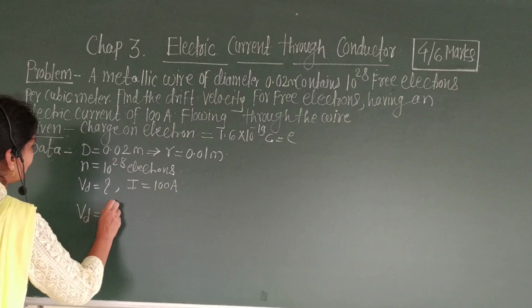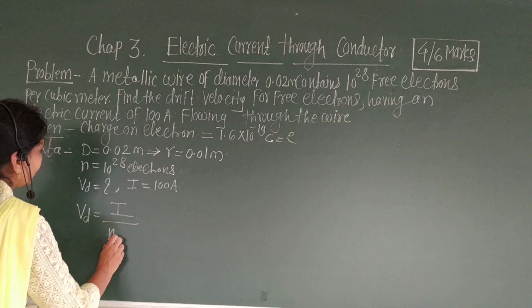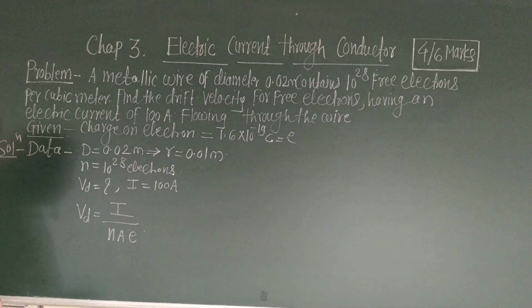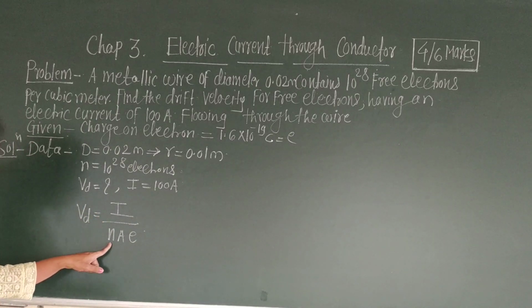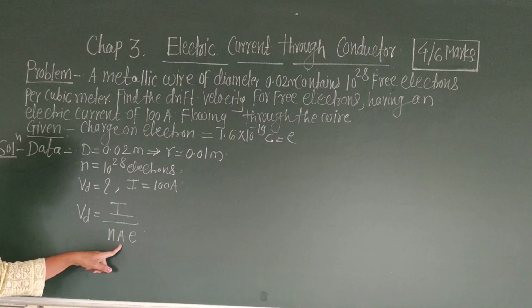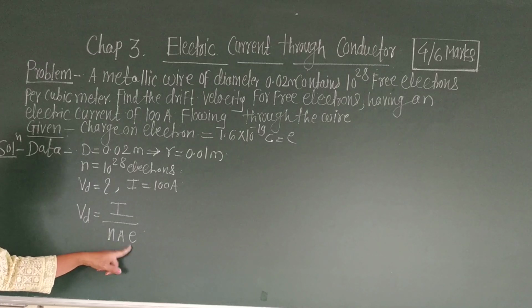Vd is equal to I upon N A E, where I is the current flowing through the conductor, N is the number of electrons, A is the cross-sectional area of that wire, and E is the charge on electron.